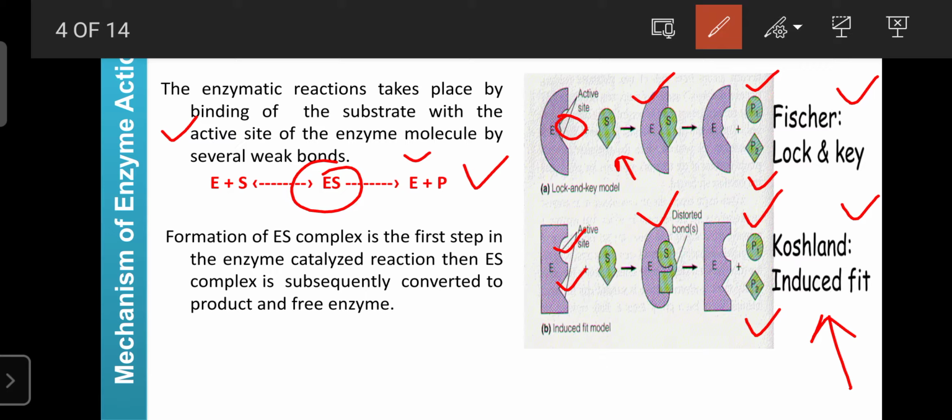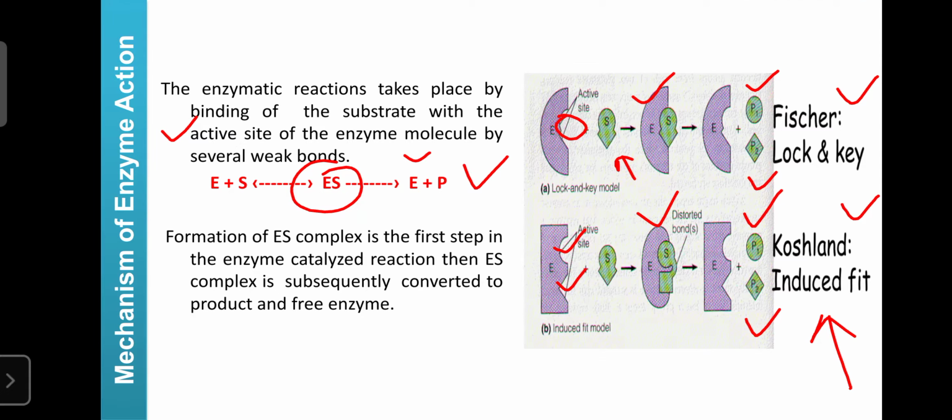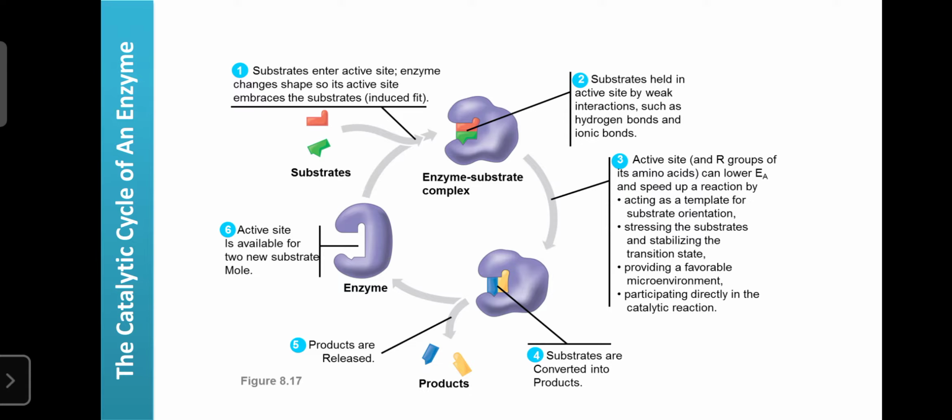So like that, the enzymes are involved in the conversion of larger molecules into smaller molecules, or they can neutralize the smaller molecules and be involved in the formation of larger molecules. So this is regarding the mechanism of enzyme action. So next one is the flow chart regarding the catabolic cycle of an enzyme.